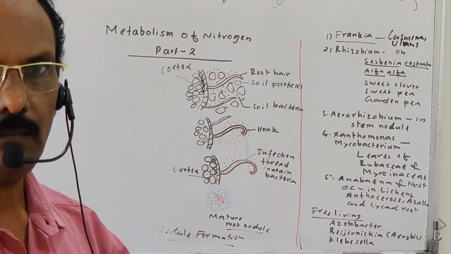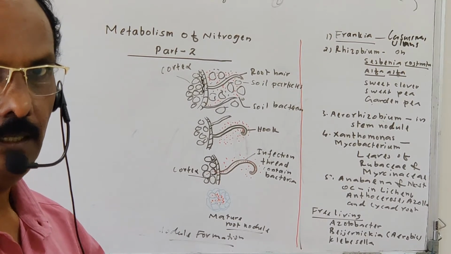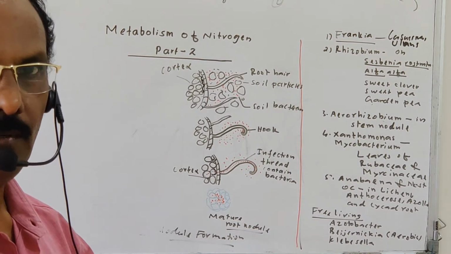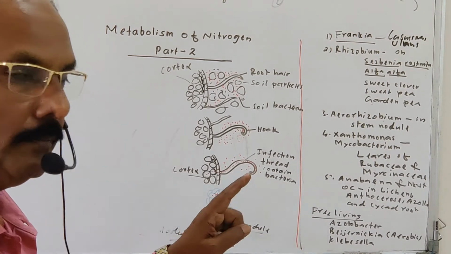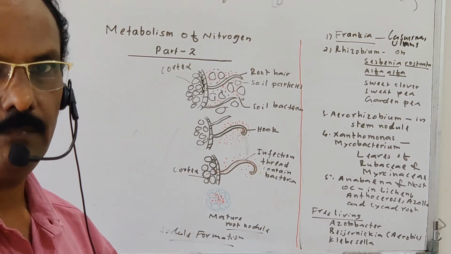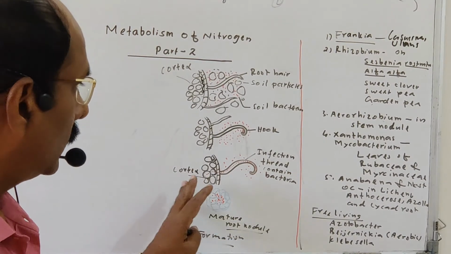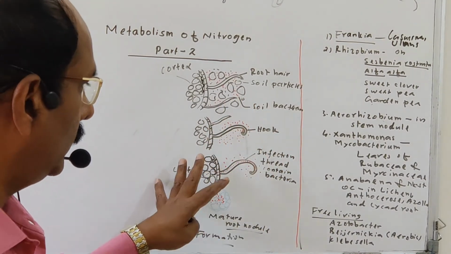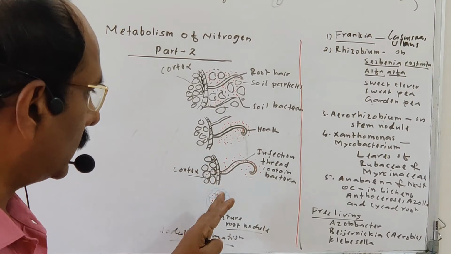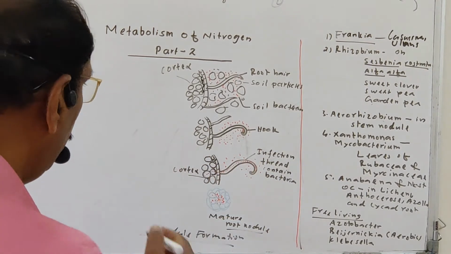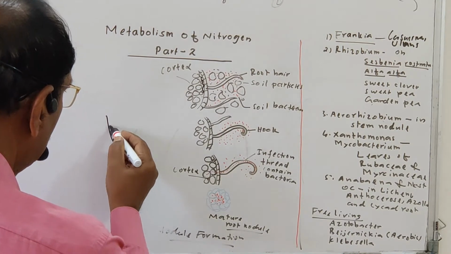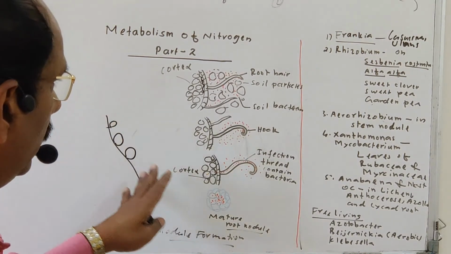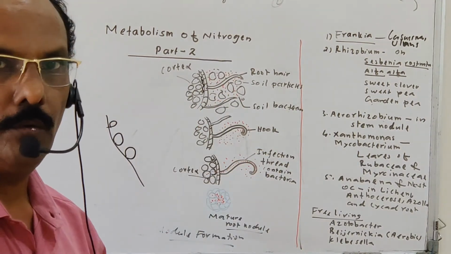Otherwise, it cannot get the food and the water molecules. So to get sufficient food and water, the mature root nodule establishes a physiological connection with the xylem and the phloem. Because of the enlarged size, the root nodule pushes outside and forms a nodule-like or bud-like structure. Suppose this is the root, it pushes outside and forms the nodule. So that is the method of root nodule formation.